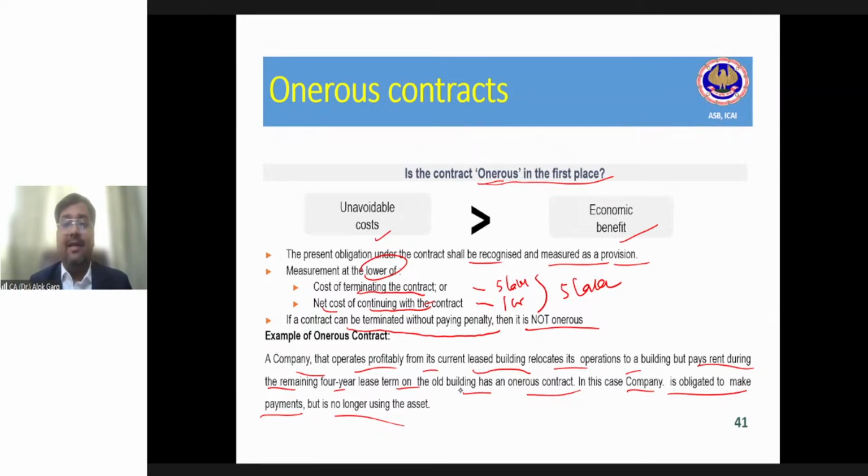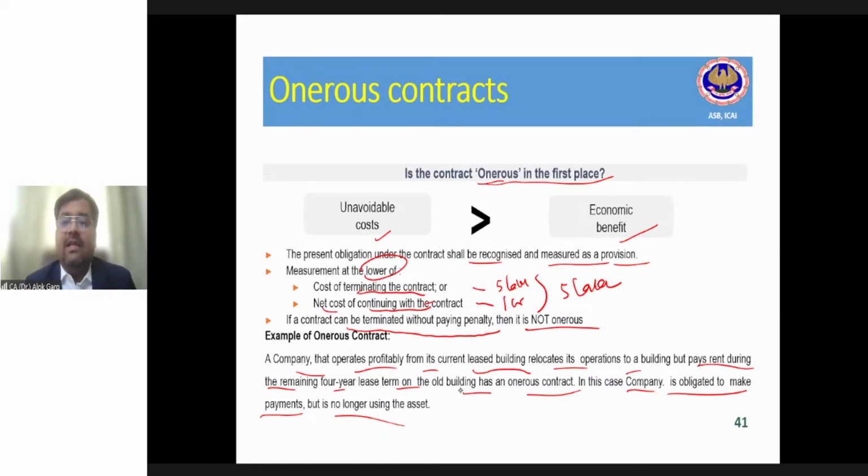We are talking about a real life scenario when this situation happens. For example, this is a very clear cut example where the company has vacated that building and the company is paying rental, right? If you are not aware about the concept of onerous contract, you will think that, okay, in this case, the company will pay rent and the company will accrue the expense. But the point is, the company is not getting any benefit. And the moment the company is not getting any benefit, it becomes onerous and the entire cost has to be taken as a provision.